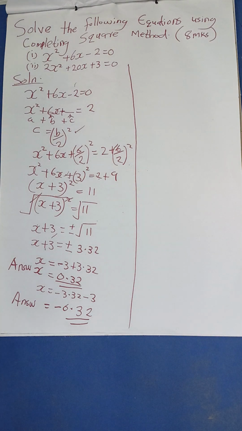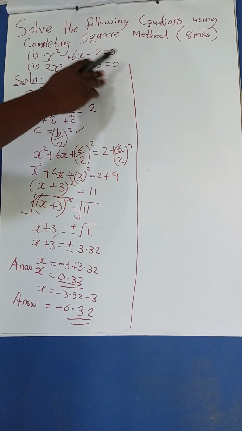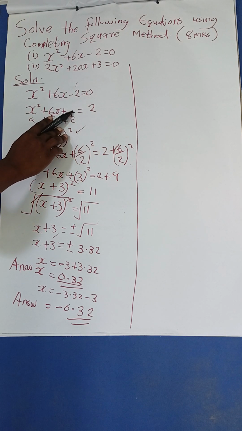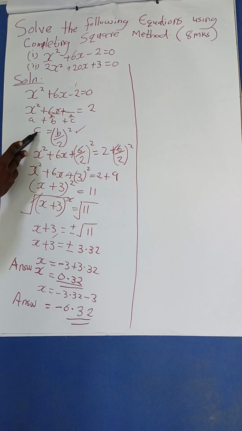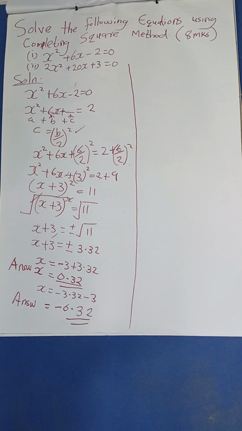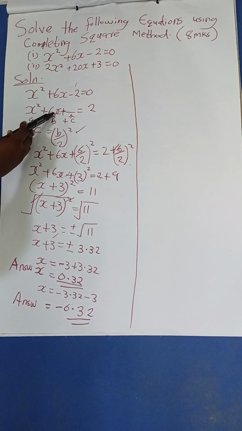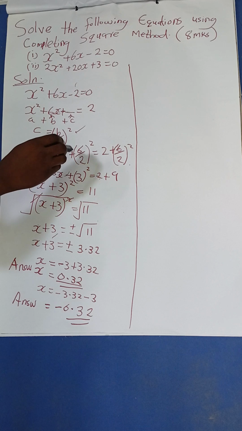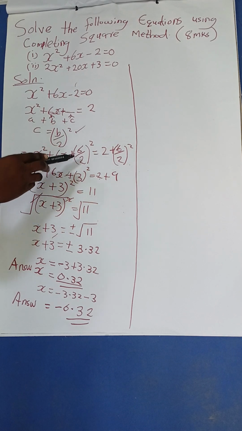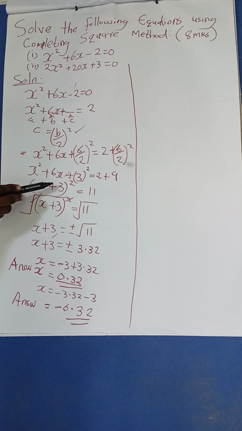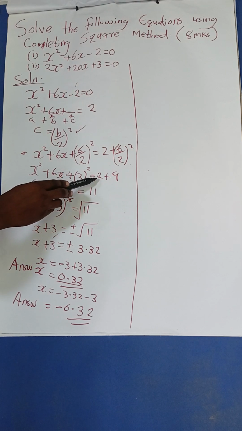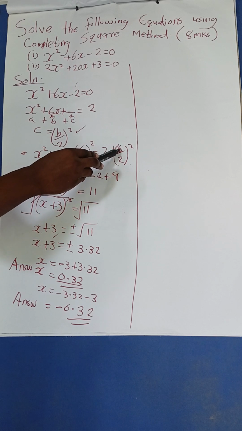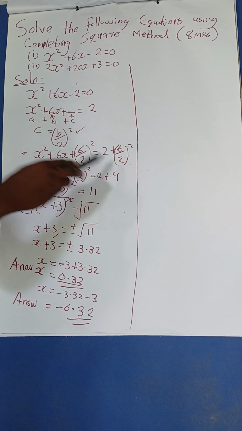What we have done here, first you rearrange the constant to this side. It will be x squared plus 6x plus a gap is equal to 2. Then using the formula (b over 2) squared to get the constant c, I pick my b, which is 6. So it will be x squared plus 6x plus (6 over 2) squared. Then I will also do the other side. So it will be 3 squared, equal to 2 plus 9. 6 divided by 2 is 3, so 3 squared is 9.